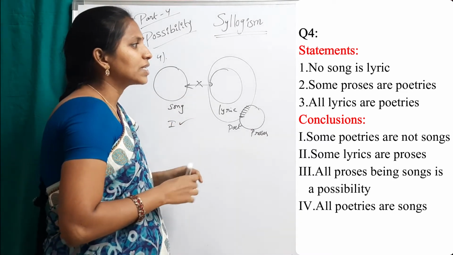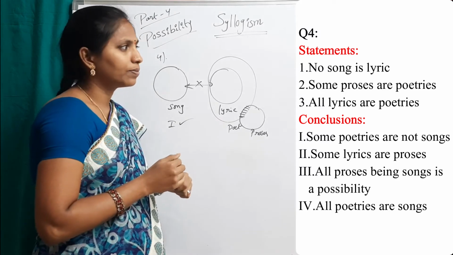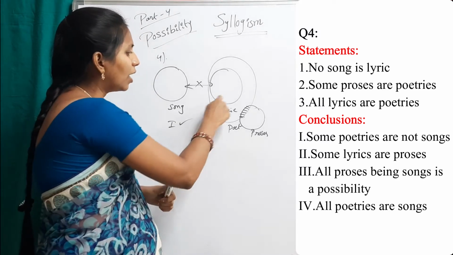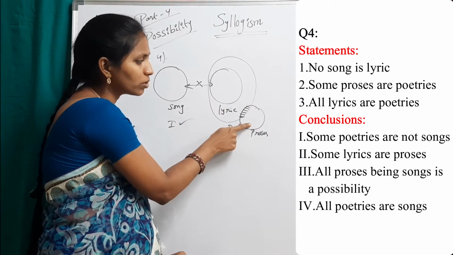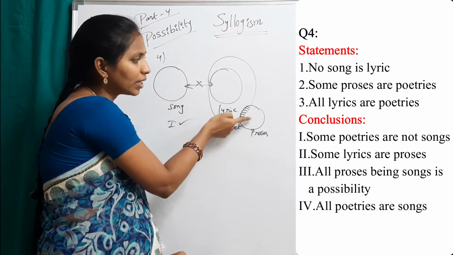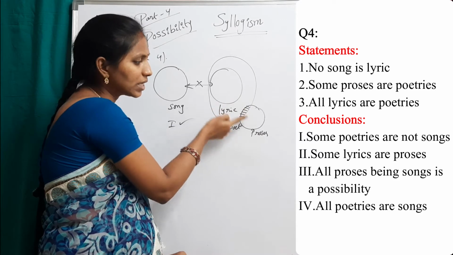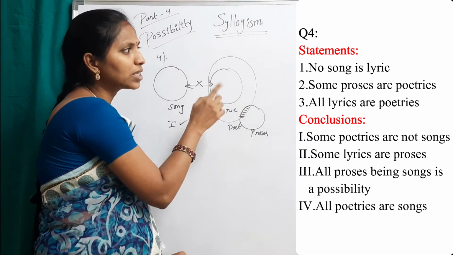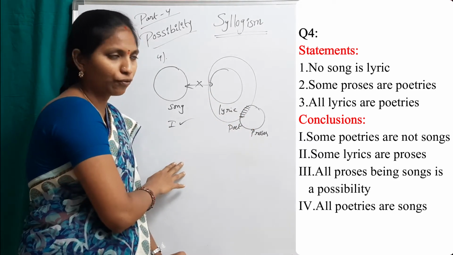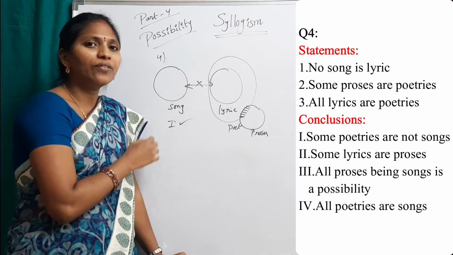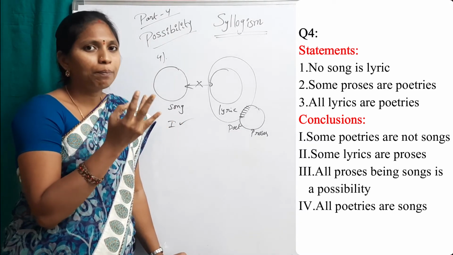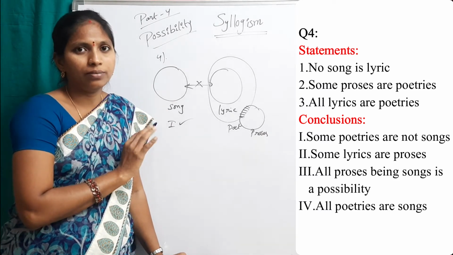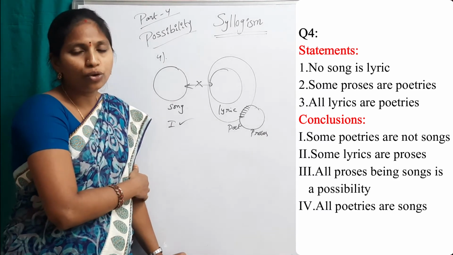Second conclusion: some lyrics are proses. Here see, this is a lyrics circle and this is a prose circle. There is no direct connection in between these two, lyrics and prose. So some lyrics are prose, that is false. If you have any doubt in definite conclusions, please do watch part 1, part 2 and part 3. Then watch this part 4 video.